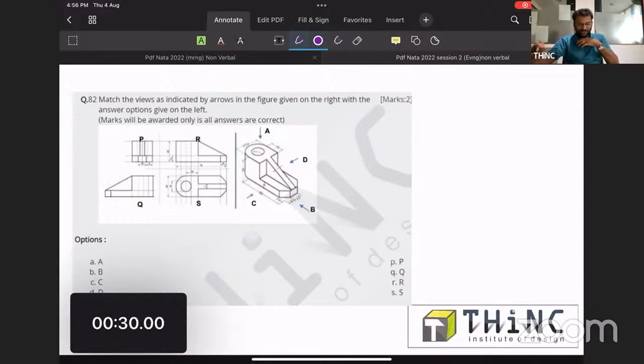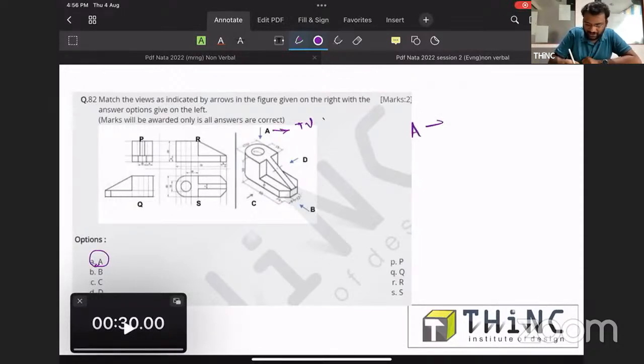In this question, you can find this A. A is the top view. So A and which one has a close resemblance? A and S, yes, is the top view.